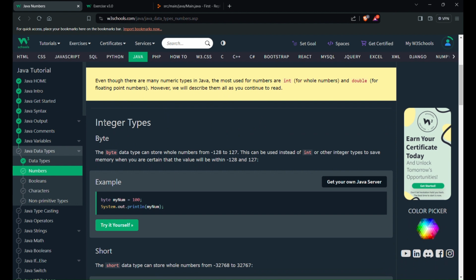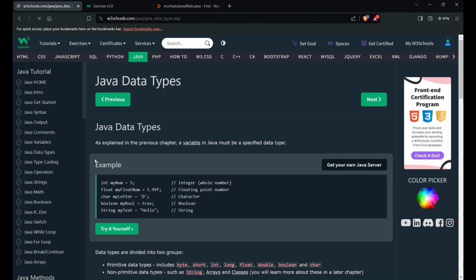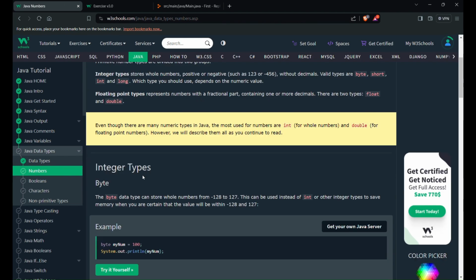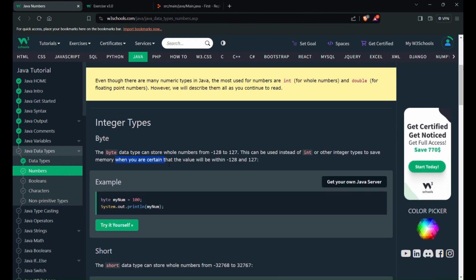Okay, integer types. First is byte. Byte can store whole numbers from, as we saw in that range, minus 128 to 127. This can be used instead of int or other integer types to save memory when you are certain that a value will be within that range. For example, age.